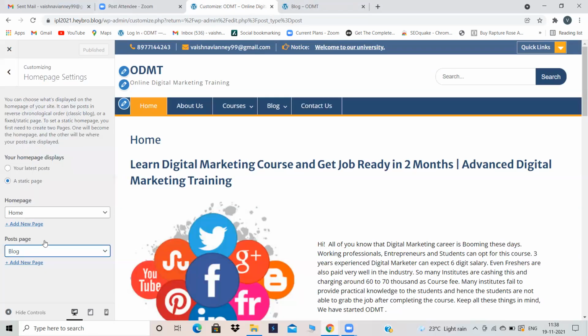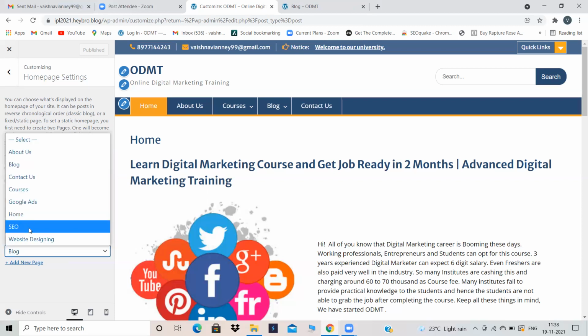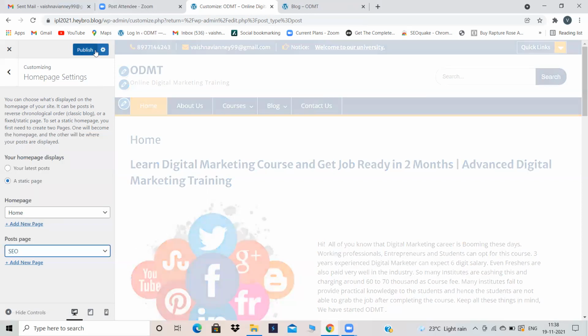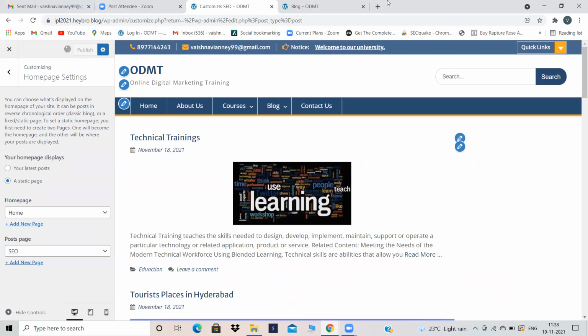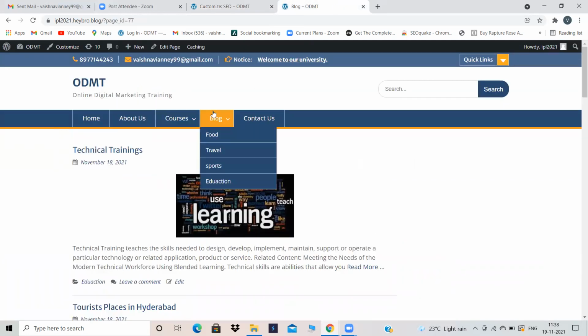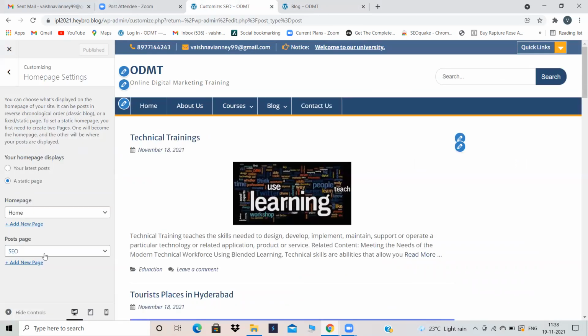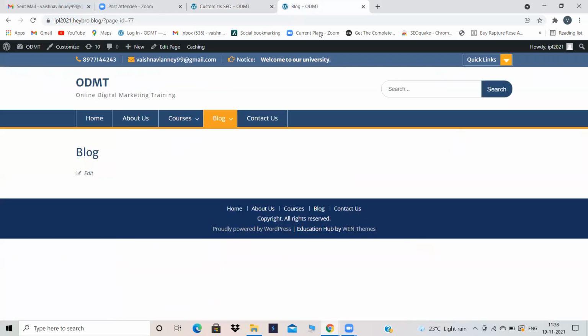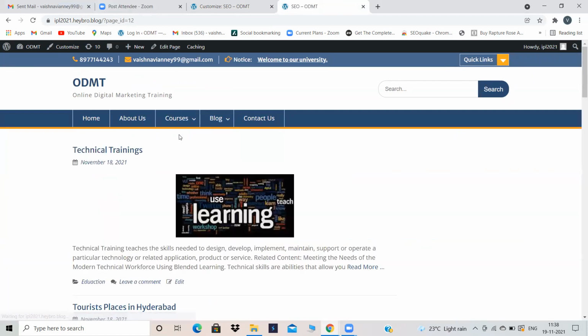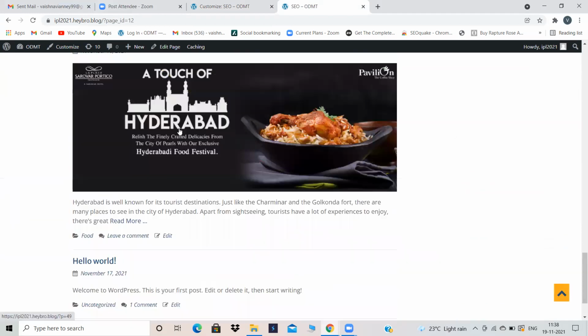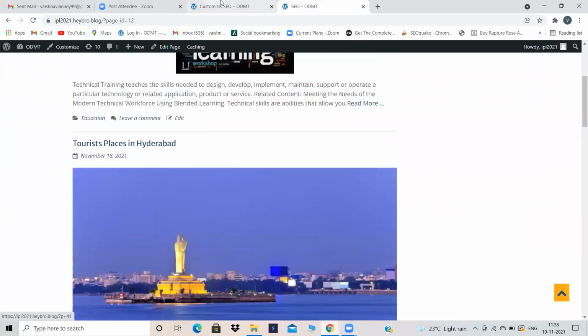In the place of blog page, if you want to take any other page, suppose let's assume SEO, take SEO, now publish, your blog page will be empty and your SEO page will have all the blogs. I think Kushal got confused here yesterday. Am I right, Kushal? Now did you understand? It's up to you to choose which page you want over here. Now see, our blog page is empty, whereas our SEO page will have all our blogs.